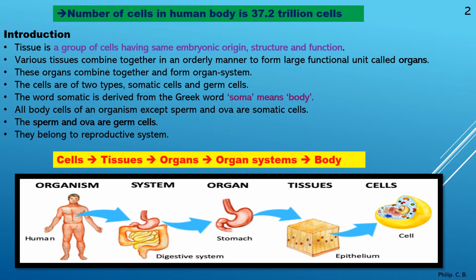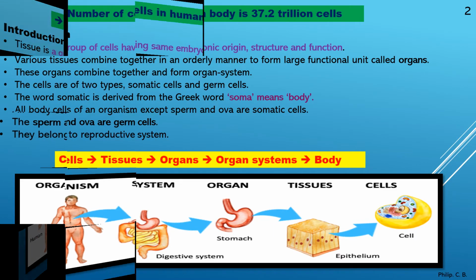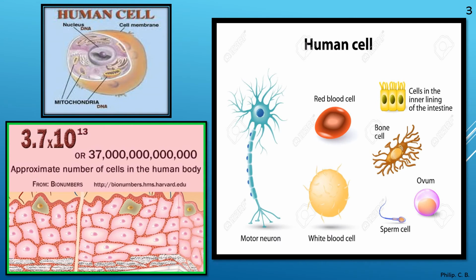Now again I have given a small chart to get an idea about what you are learning. That is, cell forms a tissue, tissue forms organ system in the body, what we saw in the first slide. Similarly, now coming from right to left, cells, tissues, organ system, organism, right? So we can see how it is formed in all, right?